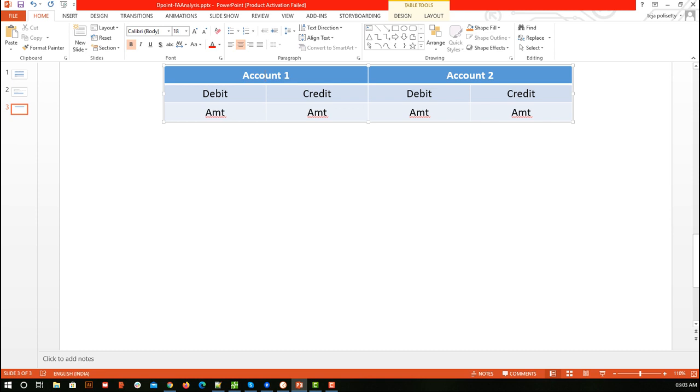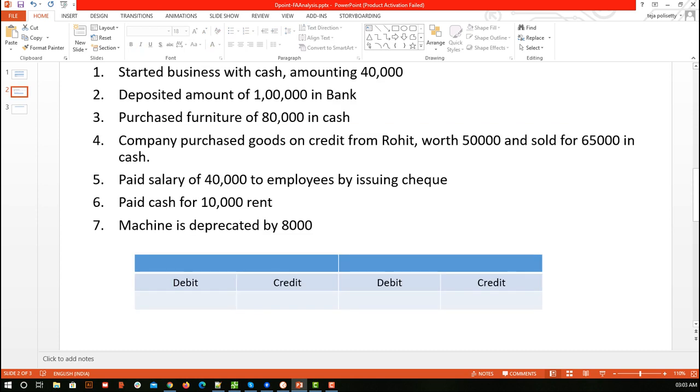Now the good thing about this is that if you don't know what kind of account account 2 is, you might face difficulty in finding whether the amount is debited or credited. So what you do is, you identify account 1 and see that the amount is debited. Then for sure the other account involved is credited, and vice versa. So if you are not able to identify what kind of account one of the accounts is, based on the other account you can simply decide it. Okay, so now I think concept wise it is clear. Now we'll try to resolve each of the transactions.